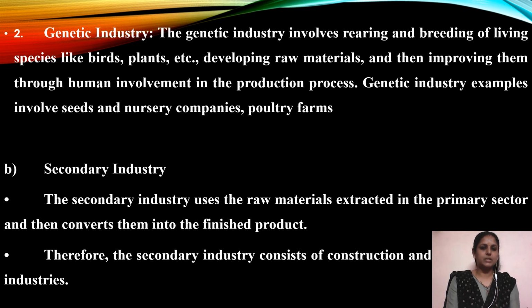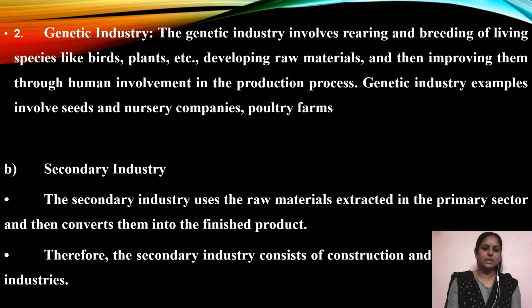The genetic industry involves rearing and breeding of living species like birds, plants, etc., developing raw materials and then improving them through human involvement in the production process. Genetic industry examples involve seeds and nursery companies, poultry farms, fishing hatcheries, breeding farms, livestock management, and forestry.